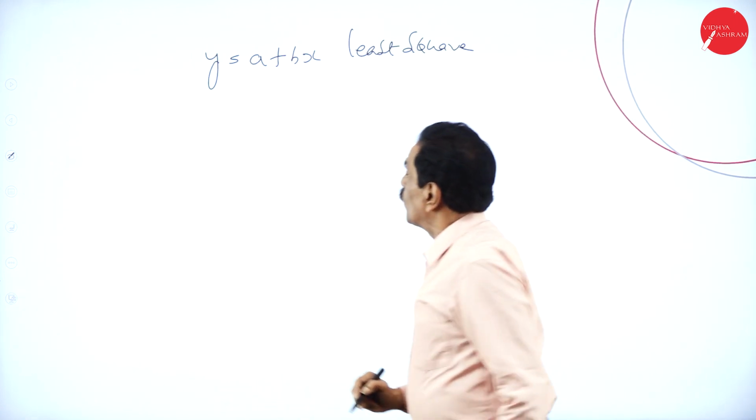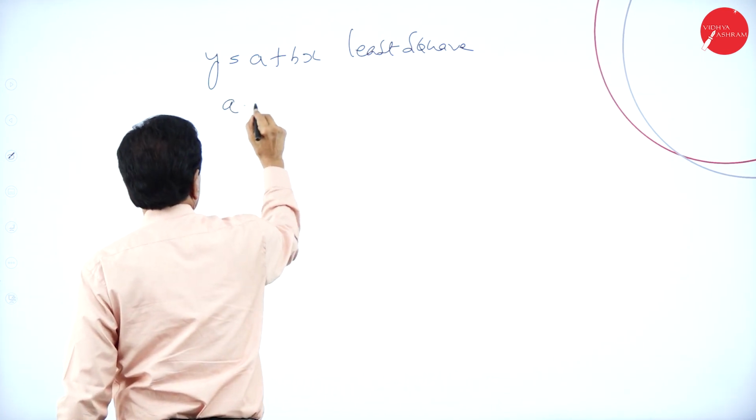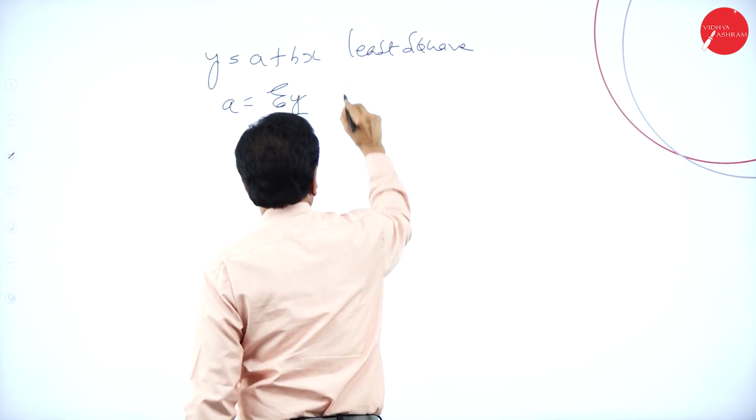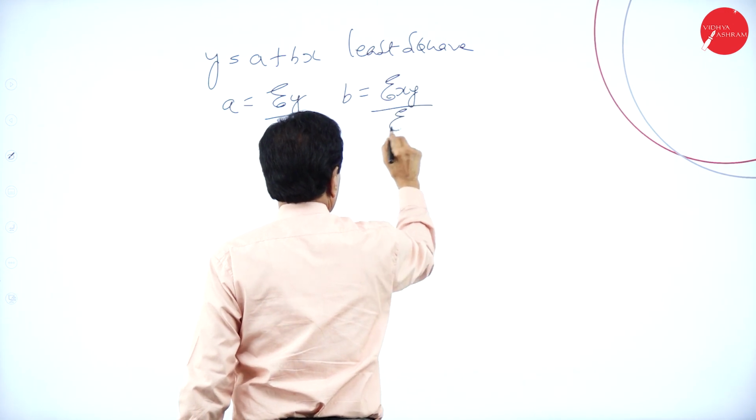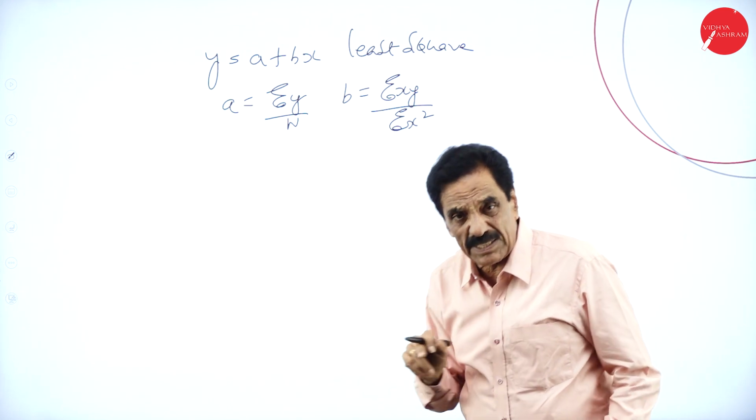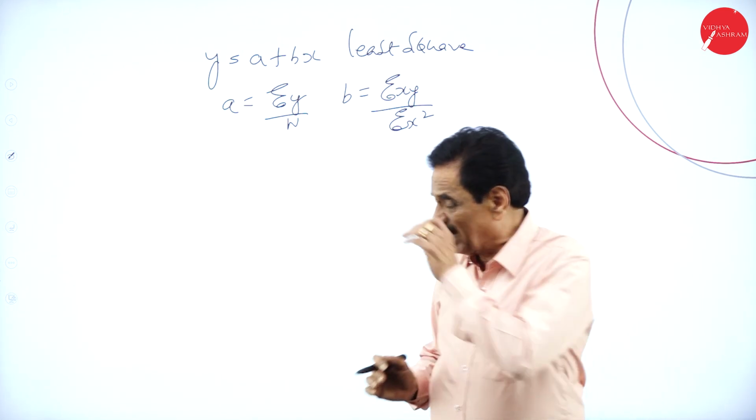What's the formula? y is equal to a plus bx, where a is equal to sigma y divided by n, and b is equal to sigma xy divided by sigma x square. This is the formula you are going to use. We'll explain the formula in detail. They will give some years, and we have to make the bifurcation. I will give an example.